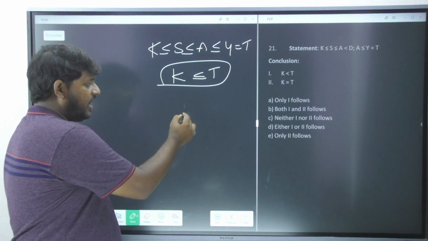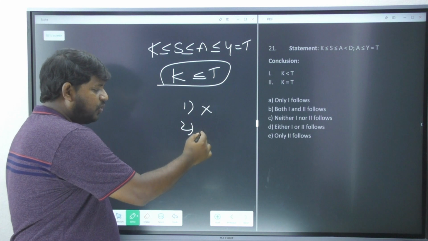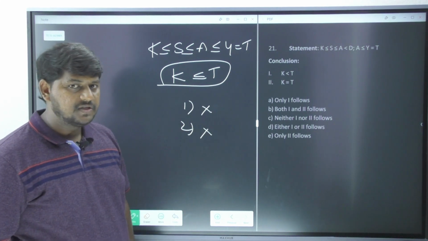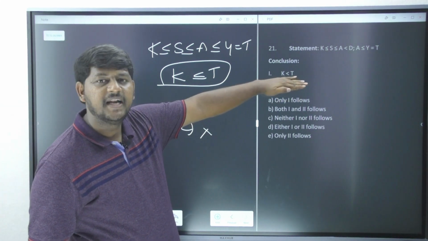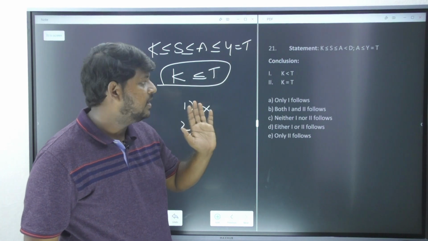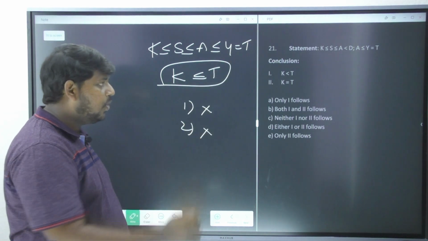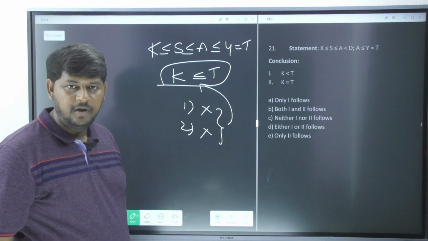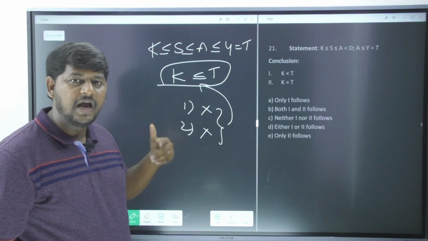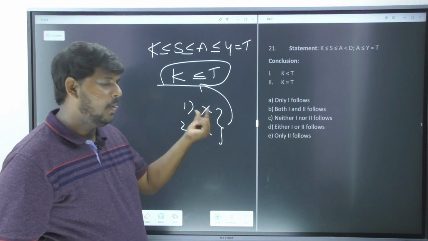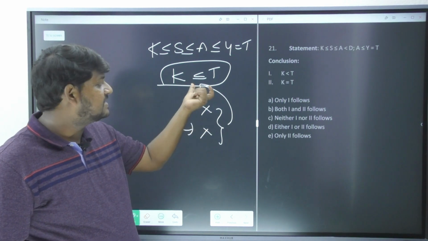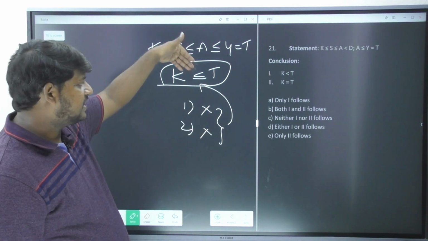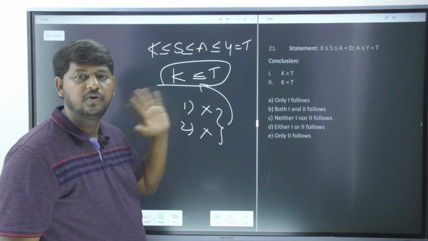So now if you go individually, both of them are going to be false, because you cannot say it is only less than, you cannot say it is only equal to, but both the conclusions are appearing in a single statement. Both the conclusions, or I have to inform you, both the symbols are appearing in a single statement. You cannot just ignore less than, you cannot just ignore equal to.